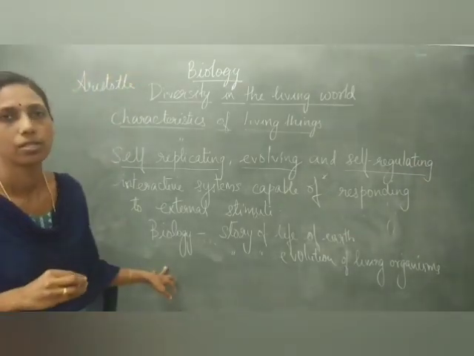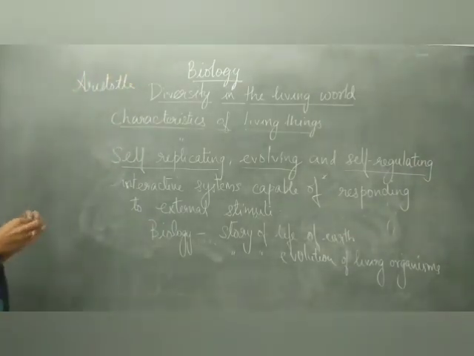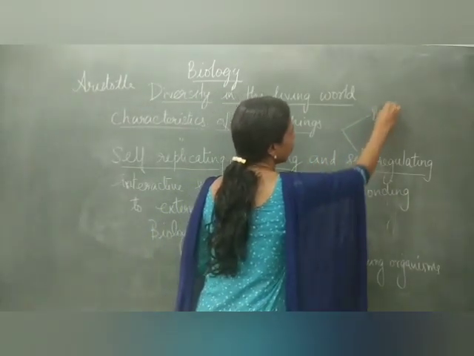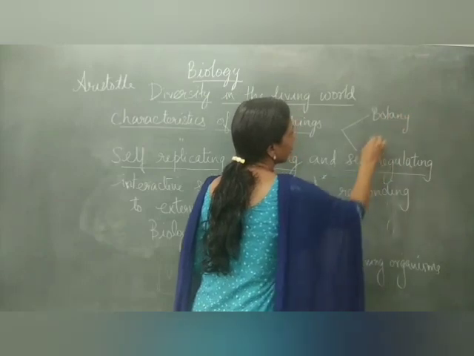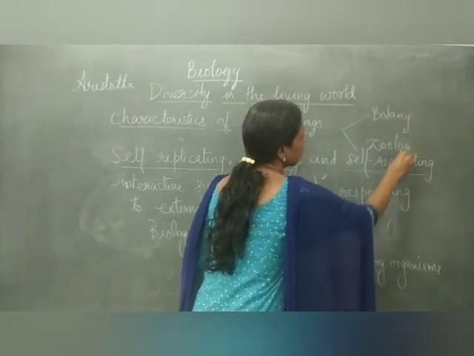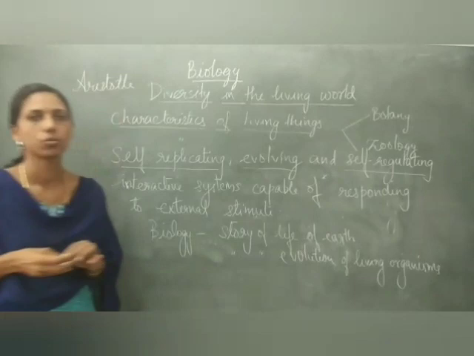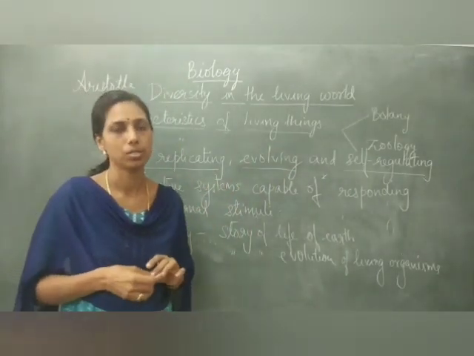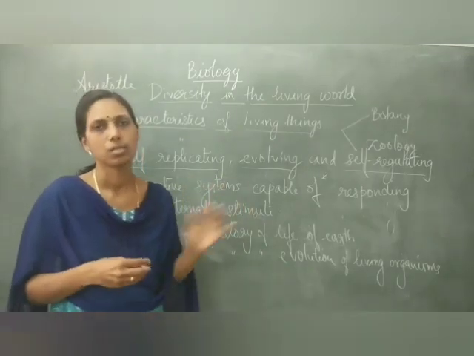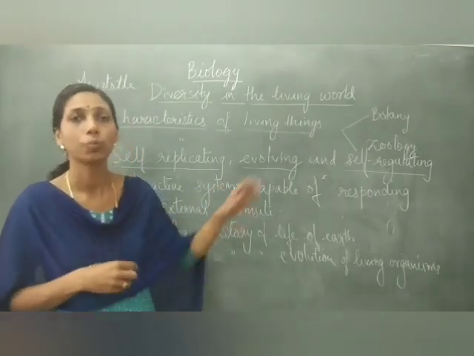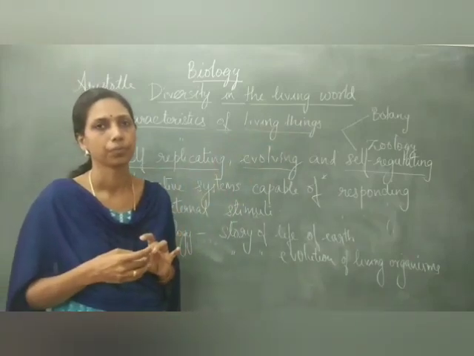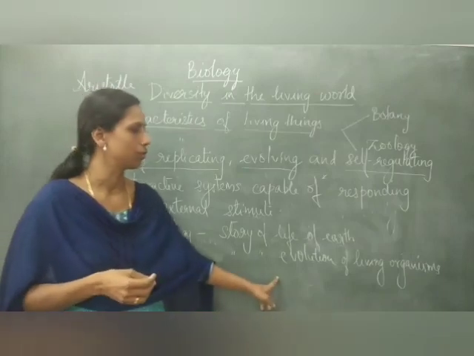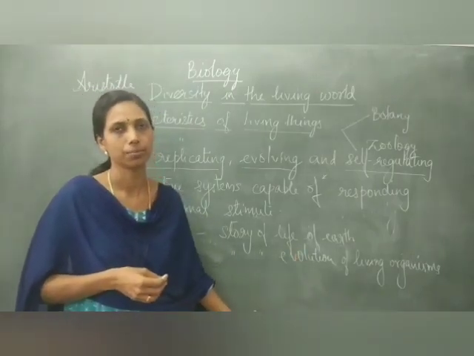Aristotle is known as the father of biology. And biology has mainly two branches, botany and zoology. Botany deals with the plants and zoology with the animals. And still many other branches come under these two main subjects. So biology is the story of life on earth, or the story of evolution of living organisms.